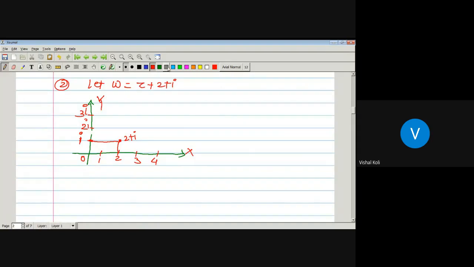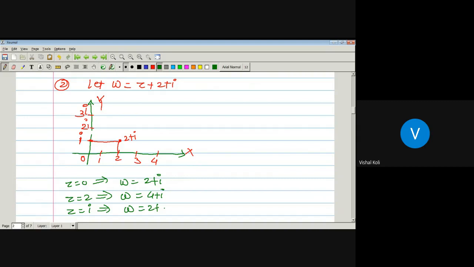Here the values of Z are 0, 2, 2 plus I and I. Just put those values. If Z equals 0, which implies W equals 0 plus 2 plus I, which is 2 plus I. If Z equals 2, which implies W equals 2 plus 2 plus I, which is 4 plus I. Z equals I, which implies I plus 2 plus I, which is 2 plus 2I.